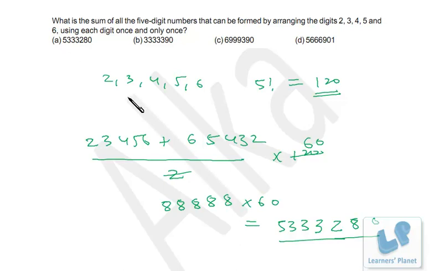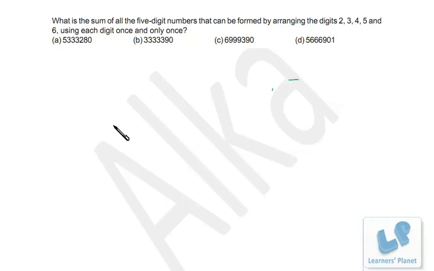Now the other method, for when the numbers given over here are not in arithmetic progression, so we have to go for the other method also. So I would like to discuss that also with you. Just a moment. So from 2, 3, 4, 5, 6, a total of 120 numbers will be formed.